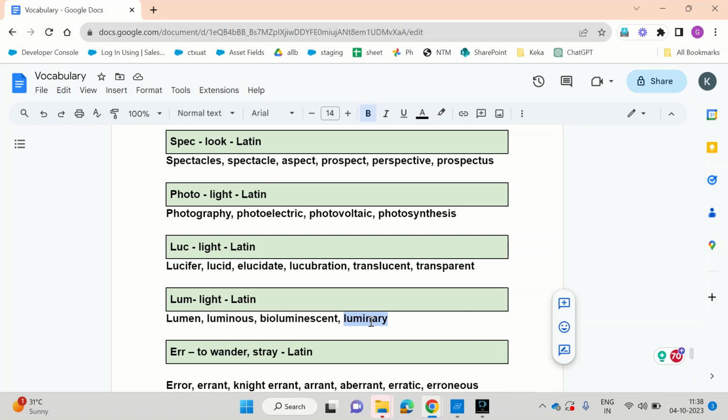Nowadays, we use luminary for brilliant people also, for celebrities also, for big politicians, etc. Whoever it is, when we want to call them stars, those are luminaries. Luminaries in any field. Luminary in the field of research. Luminary in physics, etc.